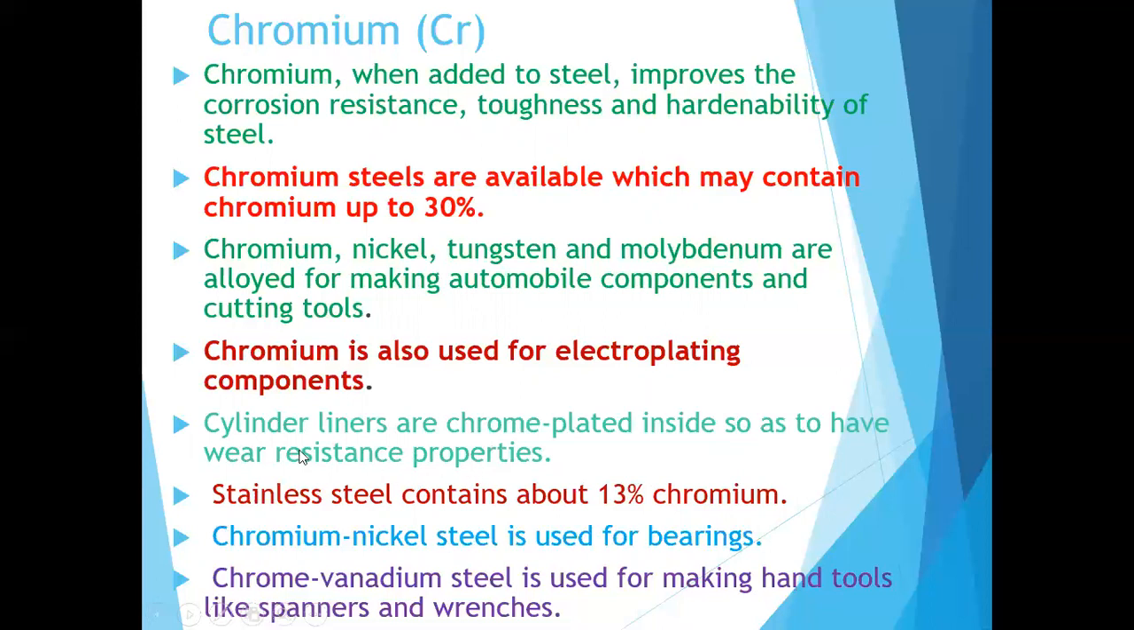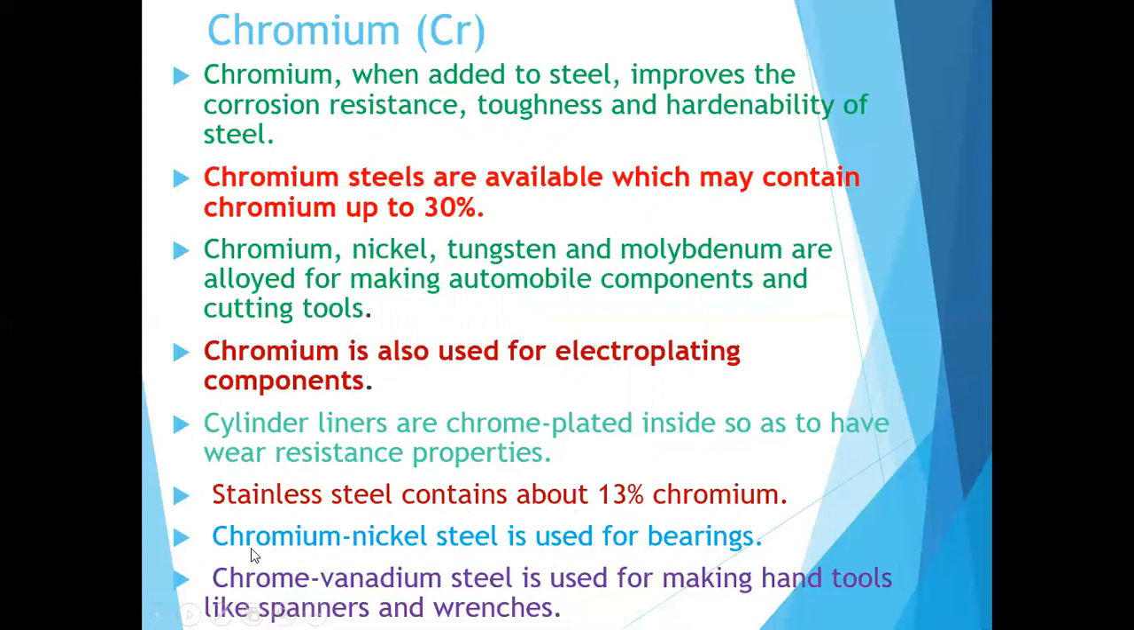Okay, cylinder liners are chrome plated inside so as to have wear resistance property. So what is the reason? So as to have wear resistance, it will produce the wear resistance properties. Okay, next one is stainless steel, which you already studied. Stainless steel contains about 13 percent of chromium.